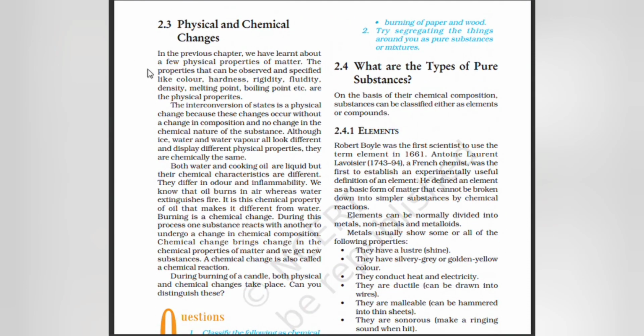Physical and chemical changes. In the previous chapter, we have learned about a few physical properties of matter. Properties that can be observed and specified, like color, hardness, rigidity, fluidity, density, melting point, boiling point, are the physical properties. Interconversion of states is a physical change because these changes occur without a change in the composition and no change in the chemical nature of the substance. Although ice, water and water vapor all look different and display different physical properties, they are chemically the same.